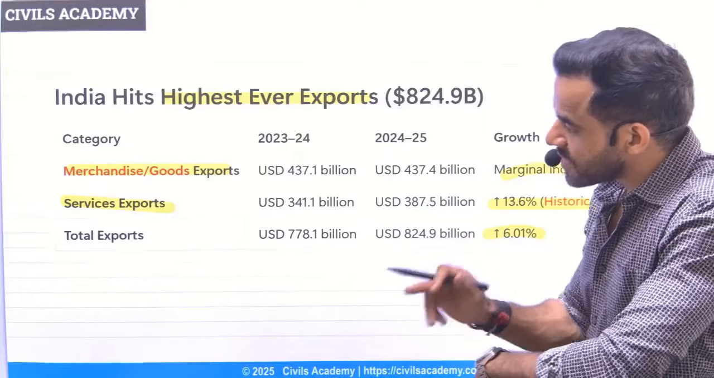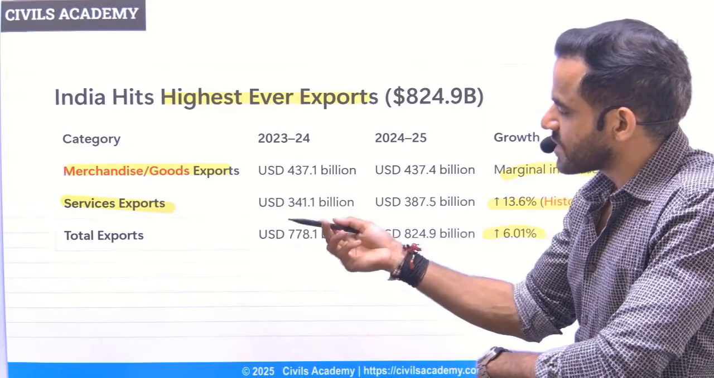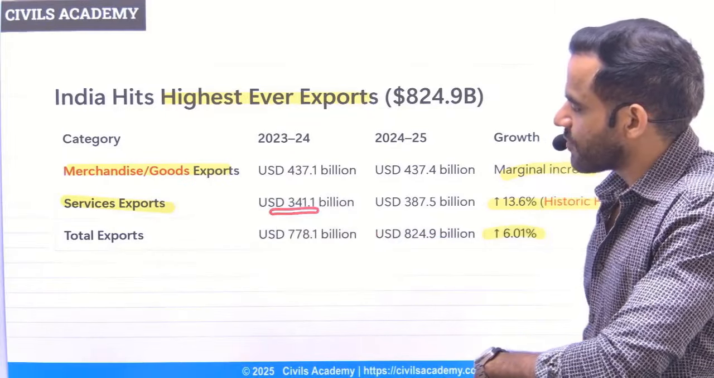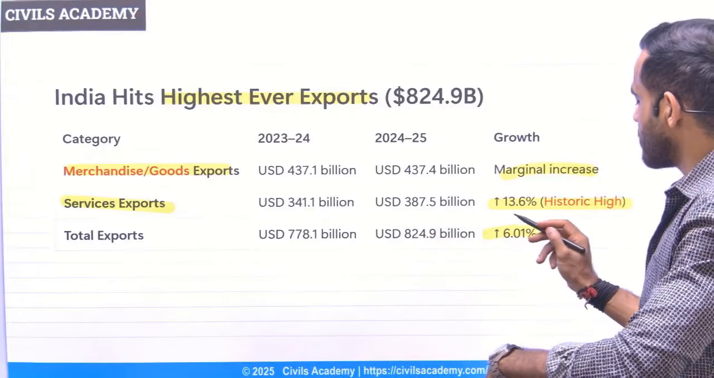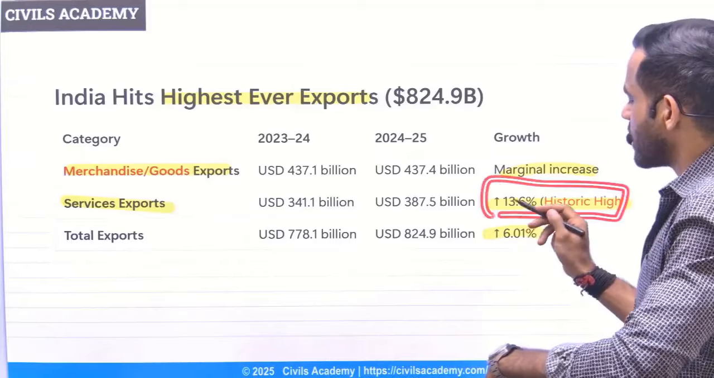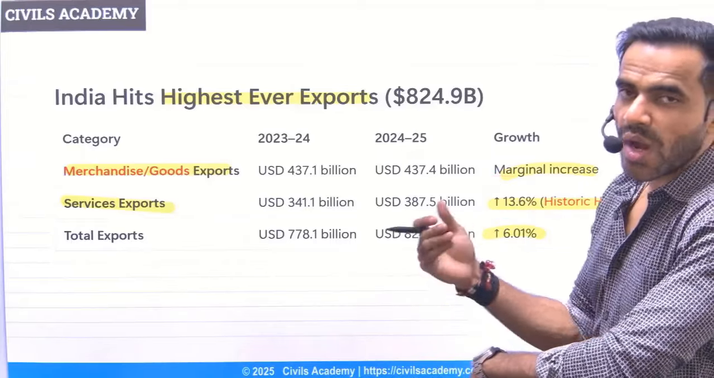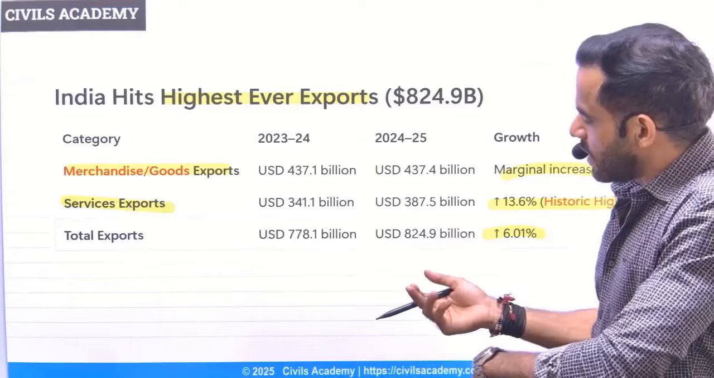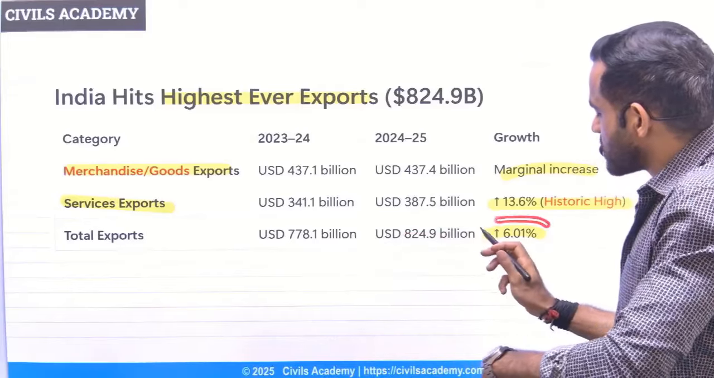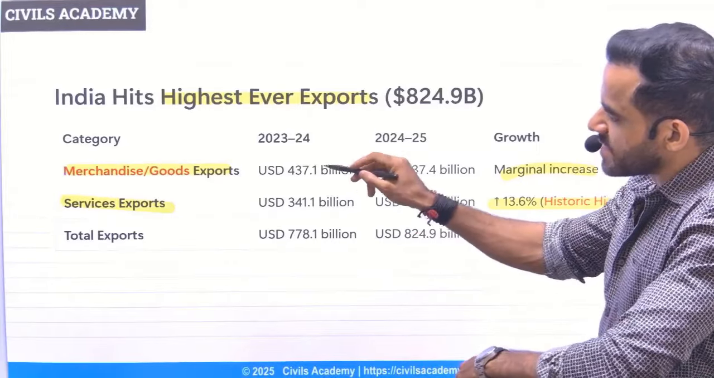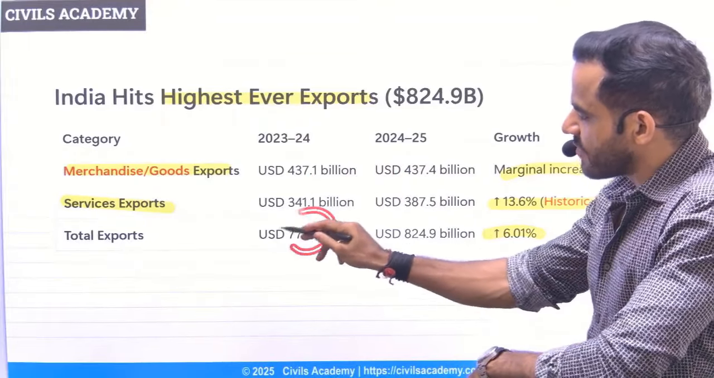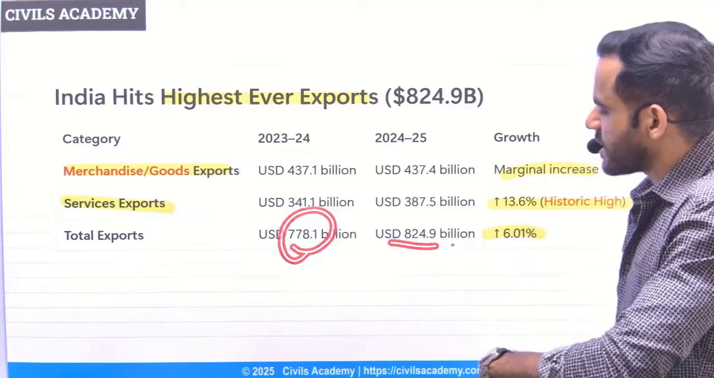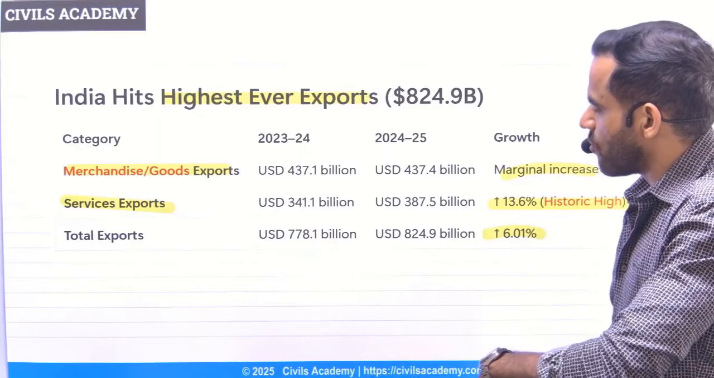But in terms of service export, it was quite significant. Last year it was 341 billion, this year it was 387.5 billion dollars. So roughly there was growth of 13.6%, which is quite high. Overall, there was growth of 6% in our export. Overall basically means by combining these two, that is goods and services. So last year it was $778 billion. This year it was $824 billion of export.